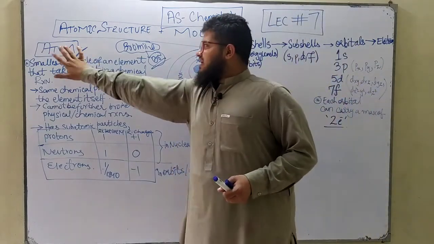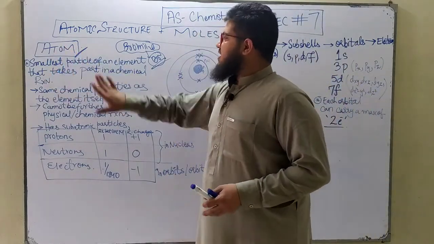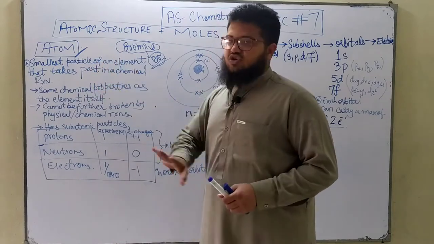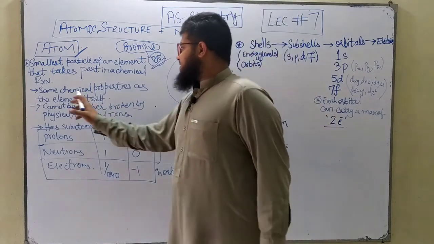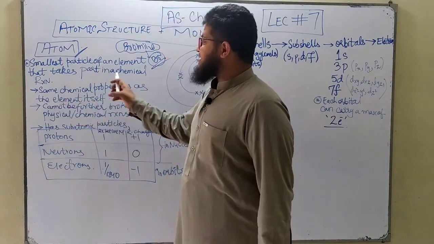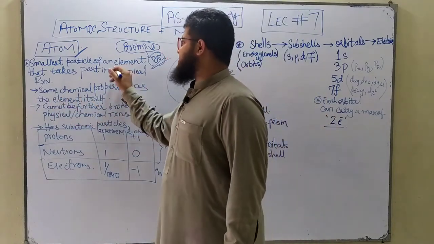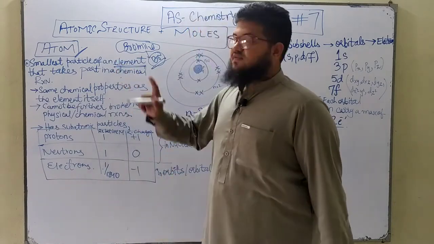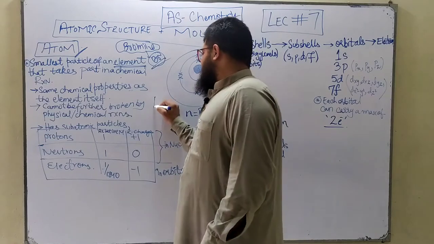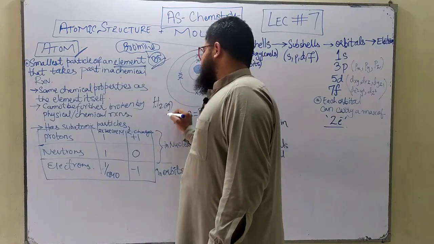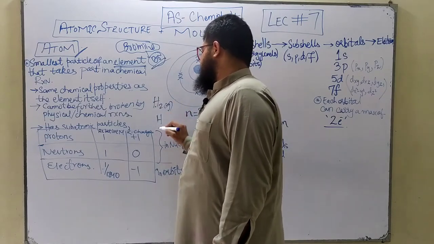Now guys, an atom is the smallest particle of an element that takes part in a chemical reaction. This is the complete definition of what an atom actually means. And it has the same chemical properties as the element itself. The chemical properties of the element and of its atoms are not going to be different. For example, hydrogen gas has the same chemical properties as the hydrogen atom.